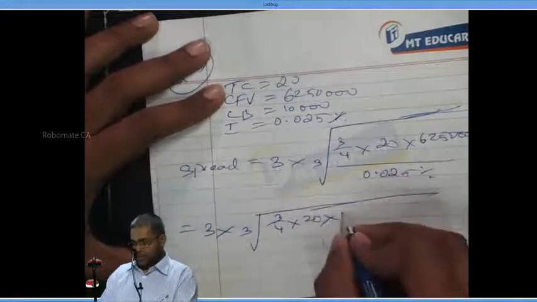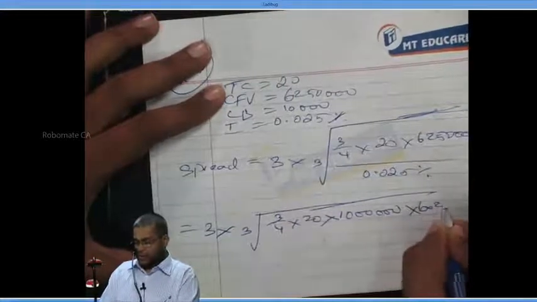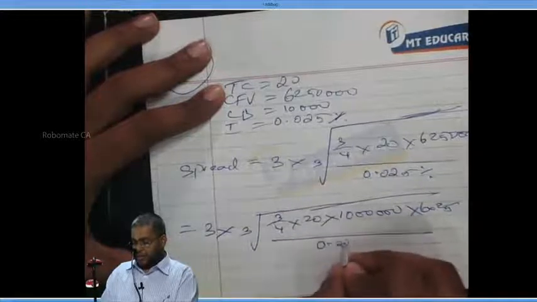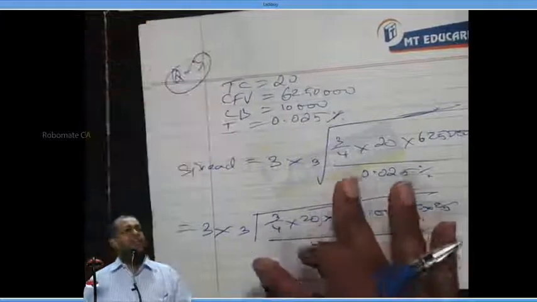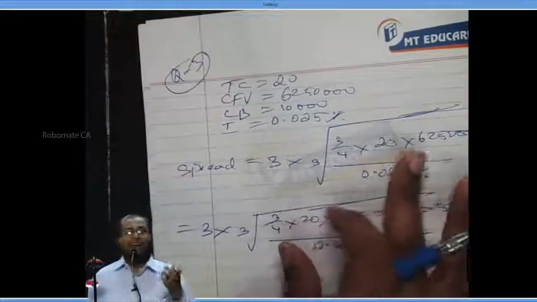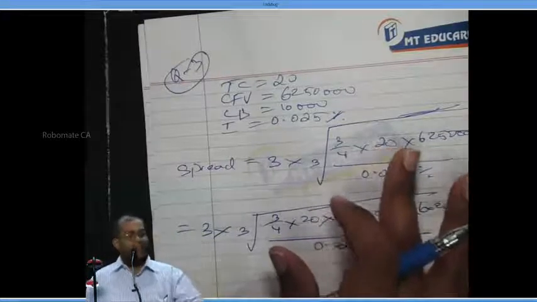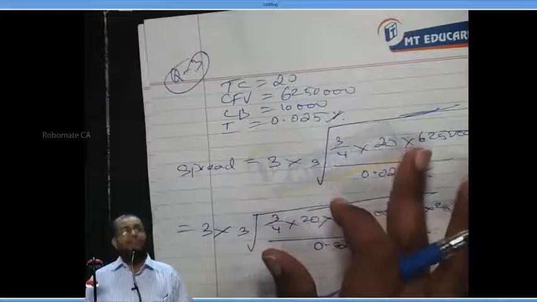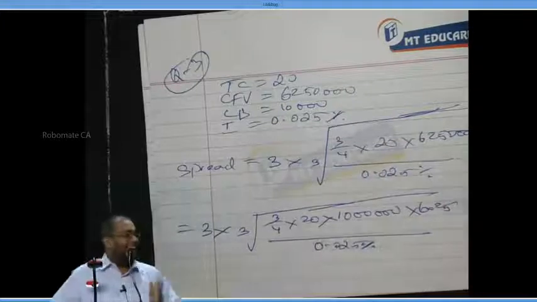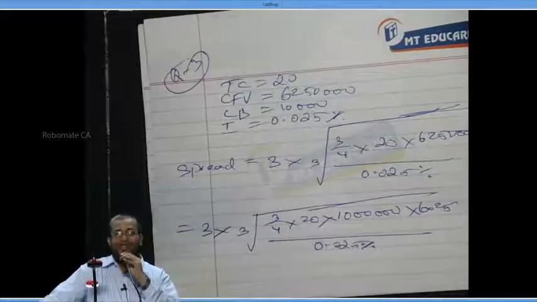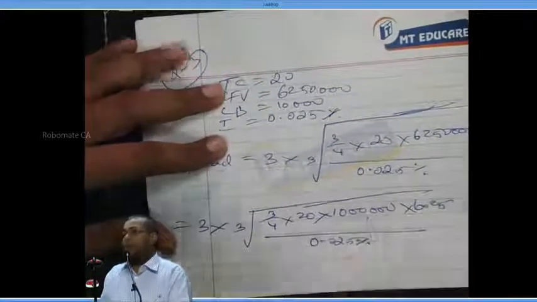Now, 20 into 10 lakhs into 6.25 divided by 0.025%. Right or not? Now, tell me, 10 lakhs we can find the cube root. What is the cube root of 10 lakhs here? 100. Yes or no? 100 into 100 gives you 10,000, and 10,000 into 100 gives you 10 lakhs. So, can I take this out as 100 or not?